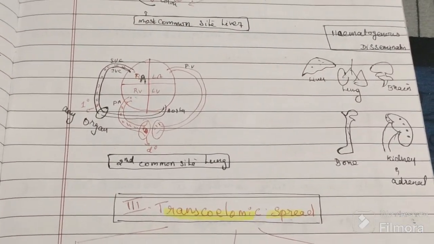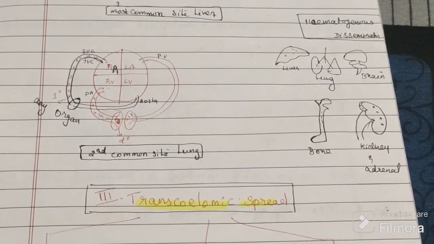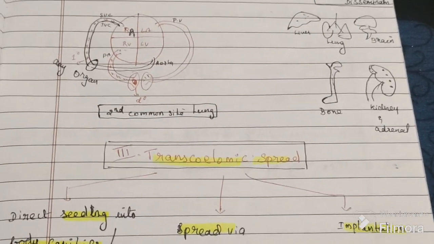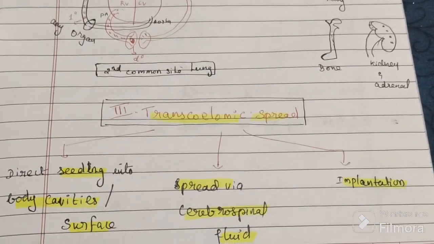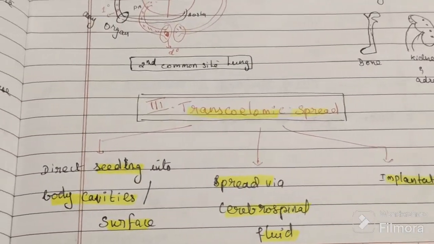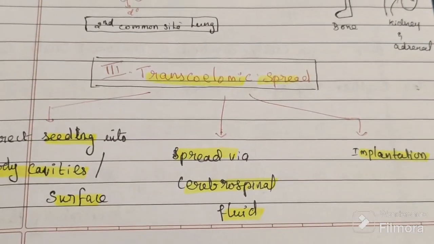Now coming to the third one, transcoelomic spread. What is transcoelomic spread? There are three possibilities in transcoelomic spread, through the body cavity.